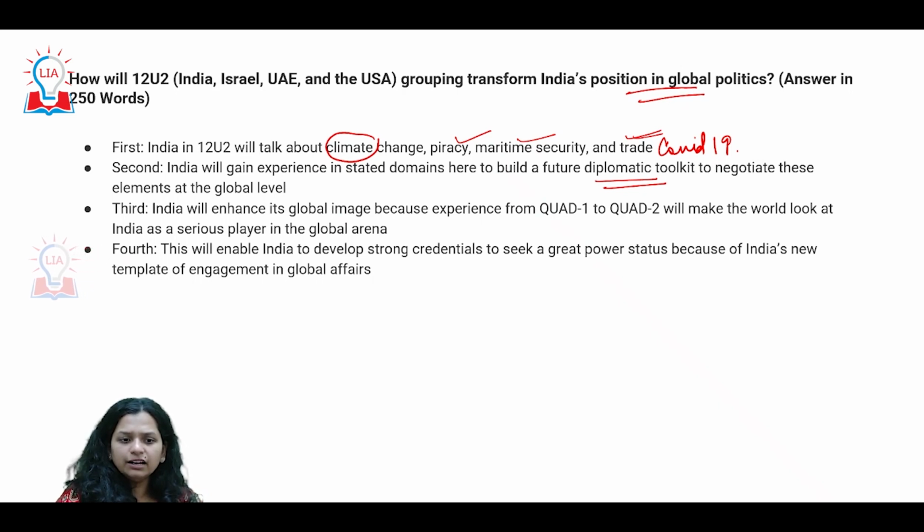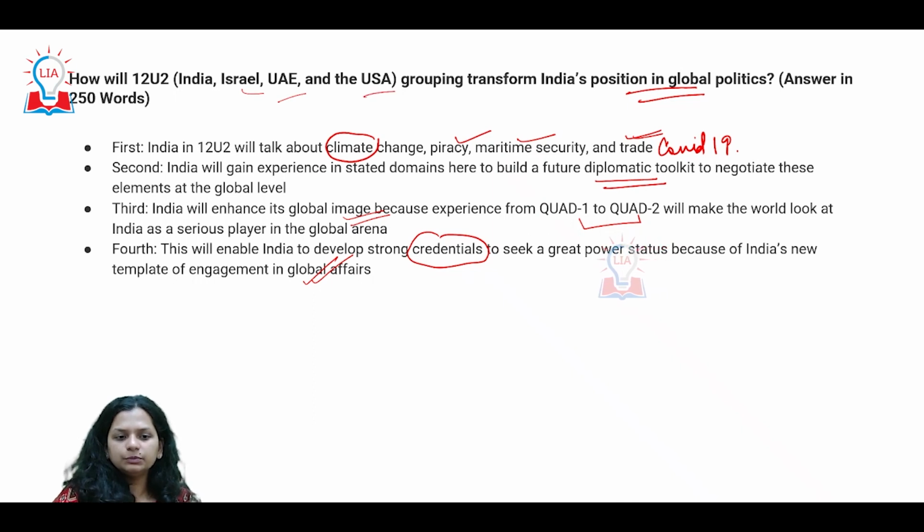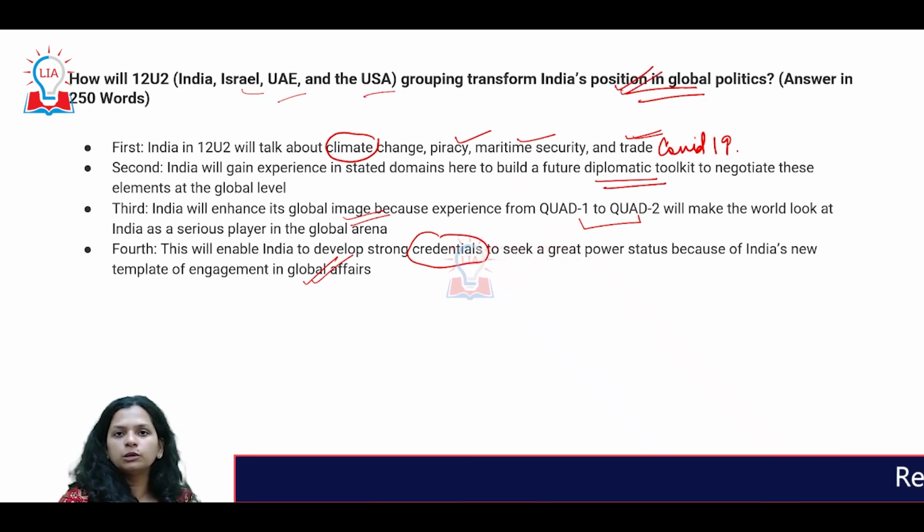We can really benefit when transiting from Quad 1, quadrilateral 1, to quadrilateral 2, and all of this can enhance India's credentials in trying to put itself on the global map. So organizations like these, and especially if you look at the countries which are here, India's presence in a grouping like this only speaks volumes about India's already established position as far as global politics is concerned.